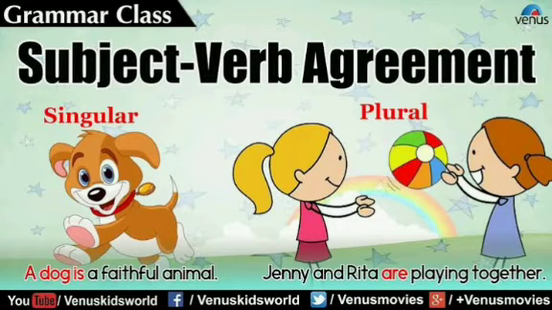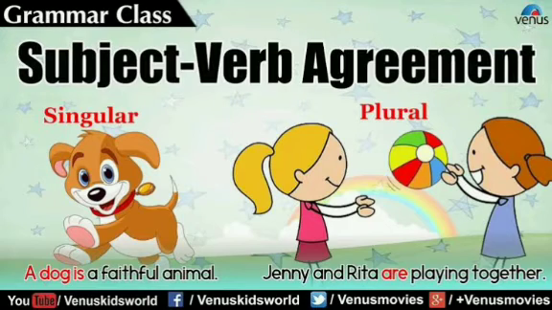Let us look at another example. The girls as well as the boys are playing basketball. Here the two subjects are joined with as well as, and the first subject is the girls and the second subject is the boys. Here both are plural nouns and we have to look at the first subject, and that is plural. So we have to use plural verb in the sentence, are playing basketball.